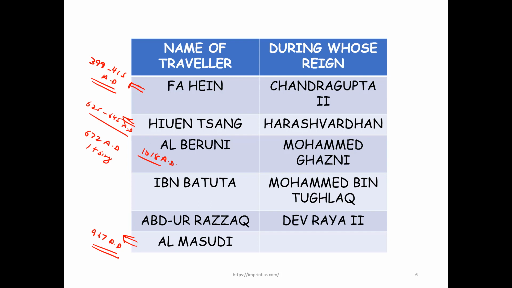Then we have Ibn Battuta, who lived during the times of Muhammad bin Tughlaq, and Abdul Razzaq, who gave us a very detailed description of the city of Vijayanagar in the 15th century. And this is mentioned in the NCERT as well. So this is there in the NCERT.